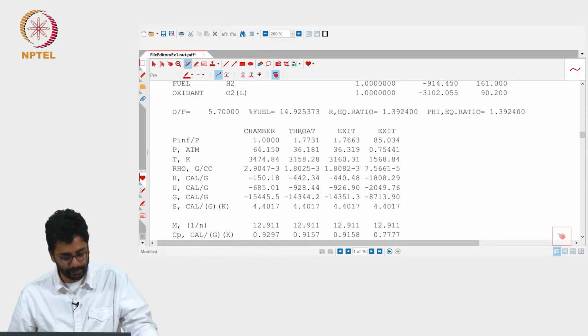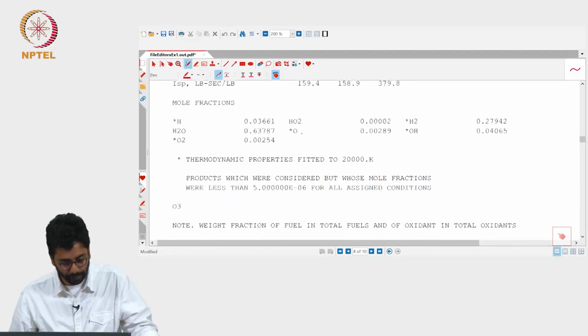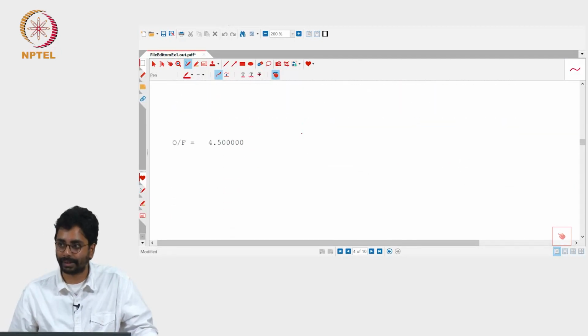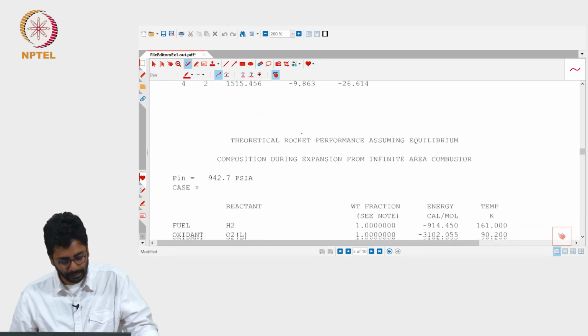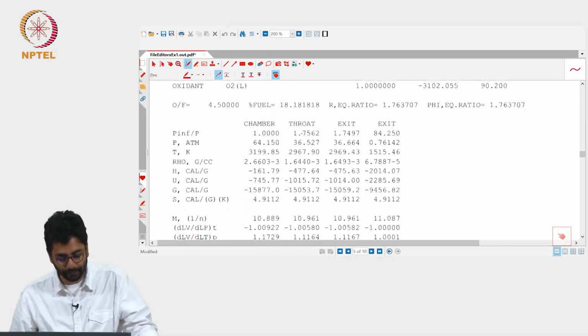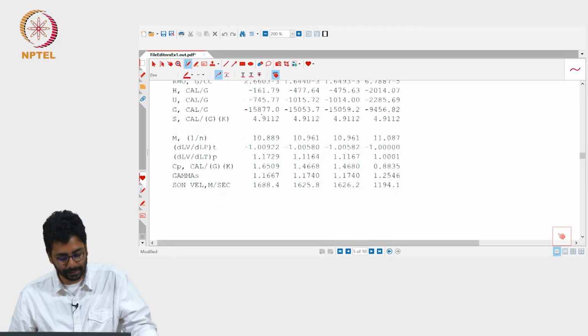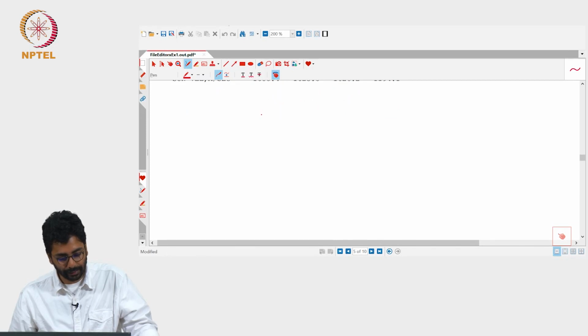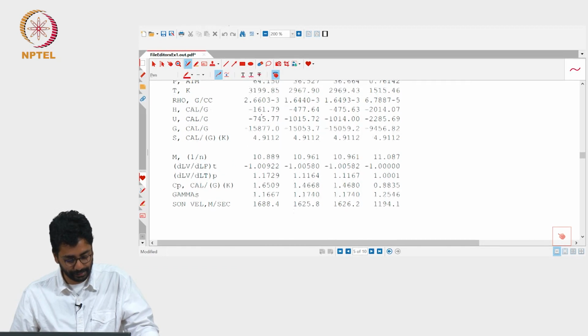Which condition is this? This is also 5.7. Okay. I think one is frozen and the other is equilibrium, probably. This is 4.5. Your temperatures have gone down, it is 3200. The C star would have also gone down. Of course, the C star comes down straight.